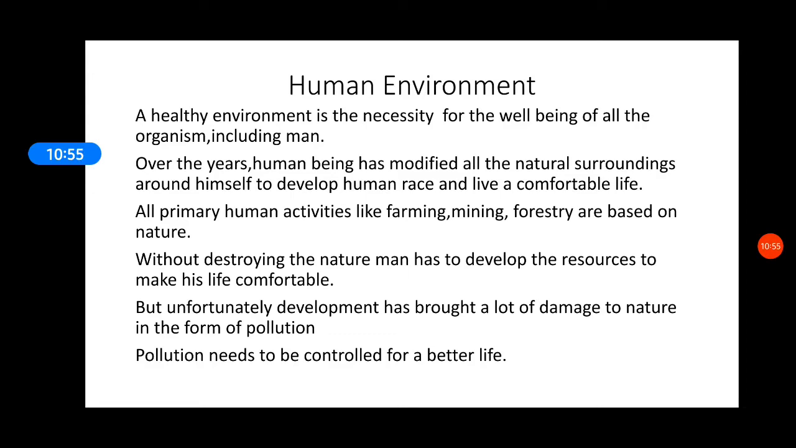Human beings have a tendency to change things according to their own need. But when a human being is changing things according to his own need, he should also realize that nature is not to be destroyed. This was the chapter, our environment.